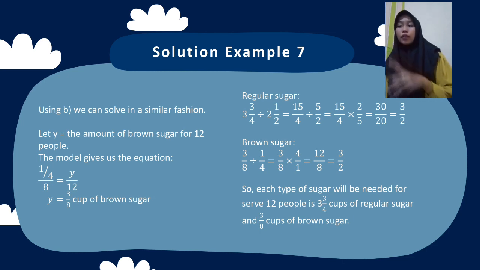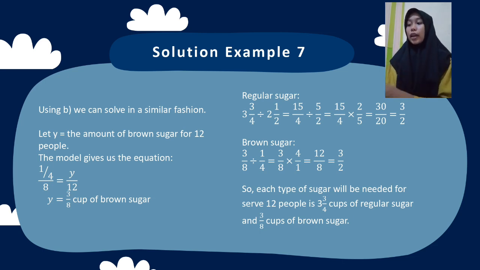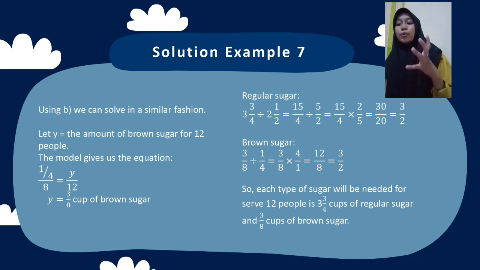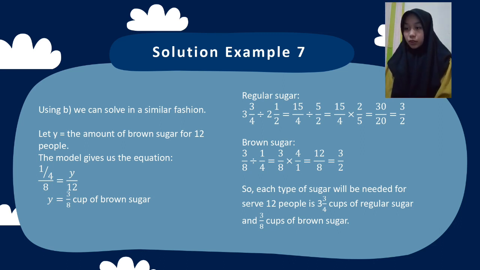Using B, we can solve in a similar fashion. Let y be the amount of brown sugar for 12 people. The model gives us the equation 1/4 per 8 equals y per 12. So y equals 3/8 cup of brown sugar. So the amount of each type of sugar needed to serve 12 people is 2 1/4 cups of regular sugar and 3/8 cups of brown sugar.